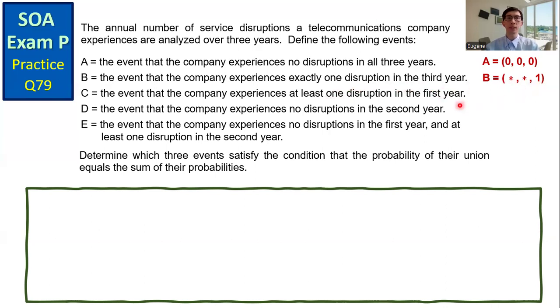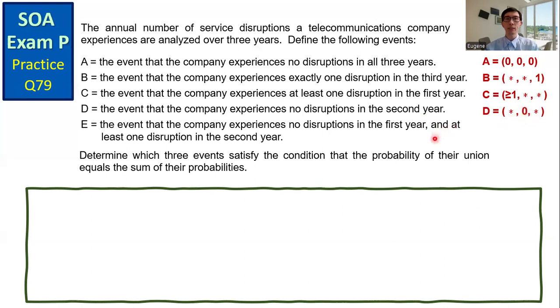And then event C, the event that the company experiences at least 1 disruption in the first year. The first number in event C must be greater than or equal to 1, and then it doesn't matter what the numbers are for the second and the third position. Event D, the event that the company experiences no disruptions in the second year. The second number in outcome D is 0.